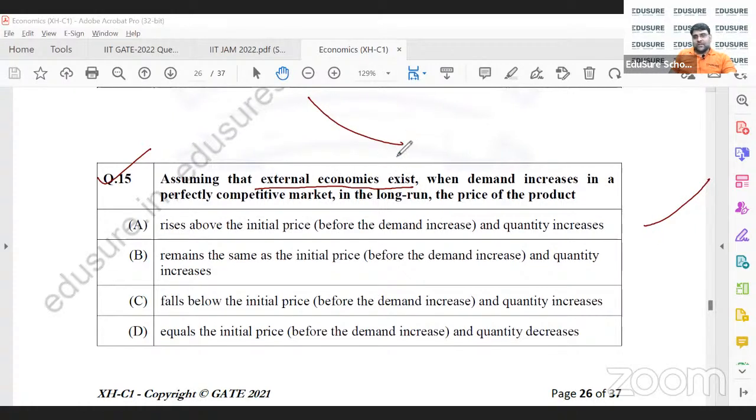When the demand increases in a perfectly competitive market, what should happen as quantity increases when the average cost is falling? If quantity increases, average cost also decreases, and hence the price also decreases. That's it. Because it's a perfectly competitive market, in the long run price is equal to average cost. Right? So that's it.